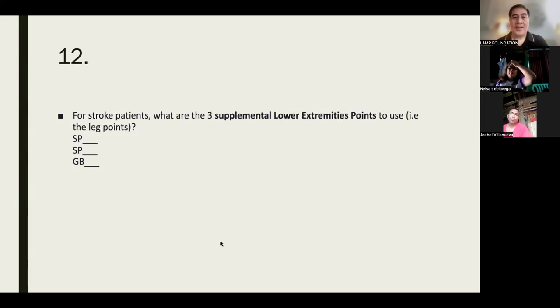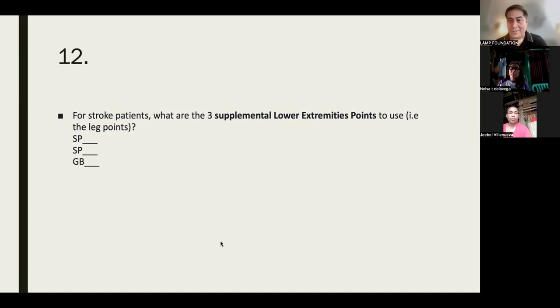If there are 5 main lower extremities points, we have the 3 supplemental lower extremities points. What are they? We have 2 spleen and 1 GB. Spleen 6, yes, very good. Spleen 10.